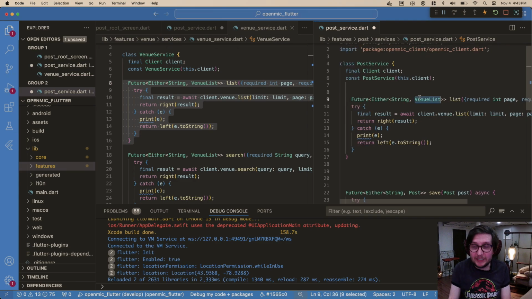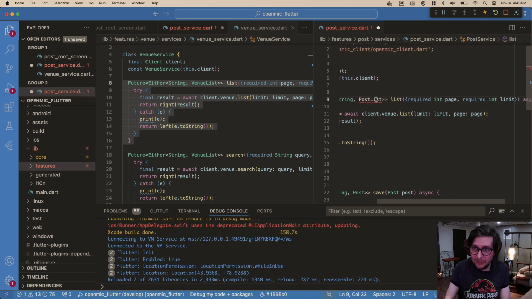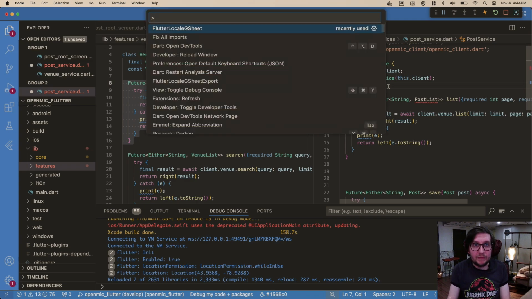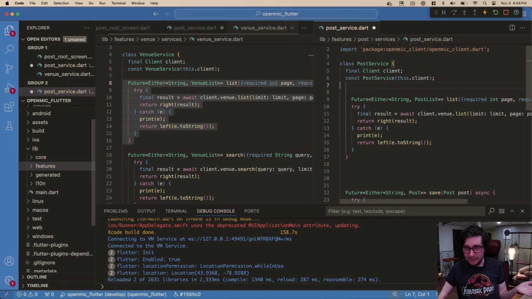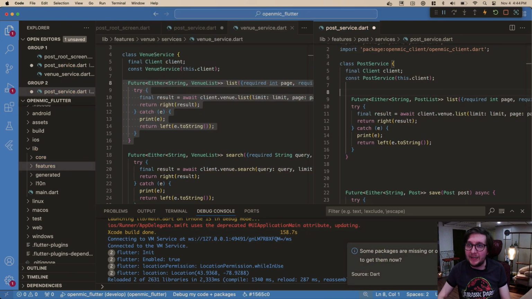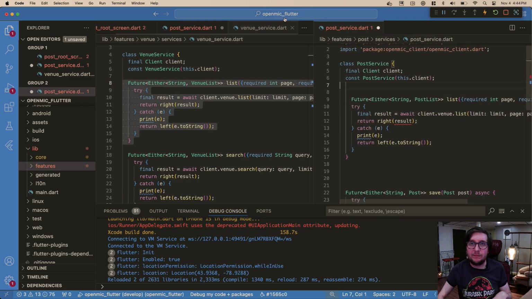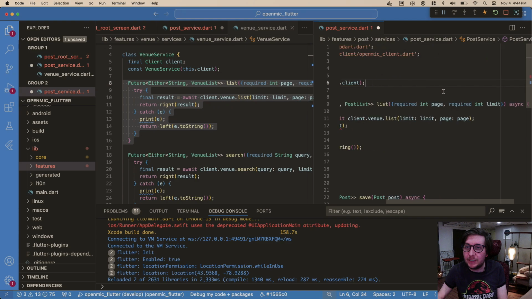What this will return though is a post list, which is that lovely model that we had. For some reason that is not coming in, and it's because we just need to do our restart analysis server. So it kind of rereads all the code and the packages and stuff like that. And now we actually get access to this. That's one of many ways to do it. And it's simply because I am running this in a separate VS Code thing. Normally in Serverpod, the practice is you just have the whole mono repo open and it will automatically figure it out. But we need to kind of tell VS Code that.